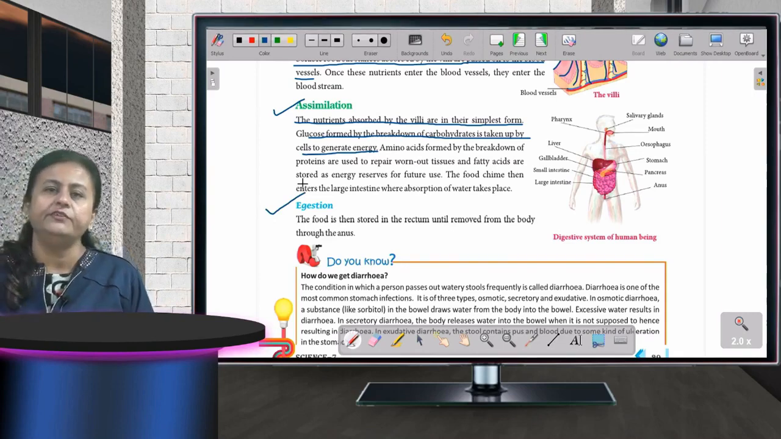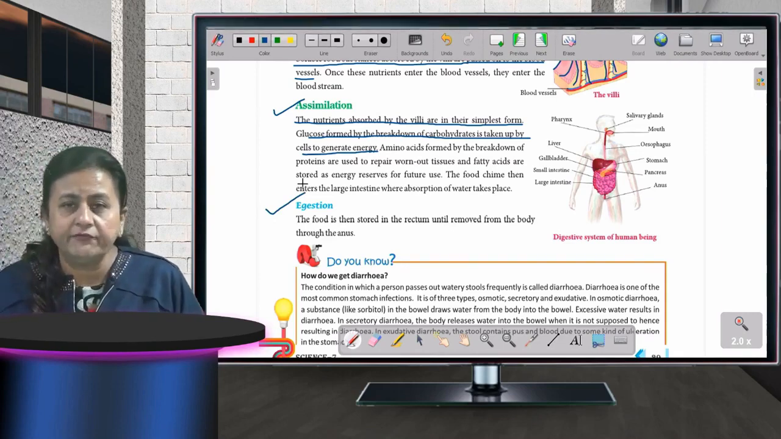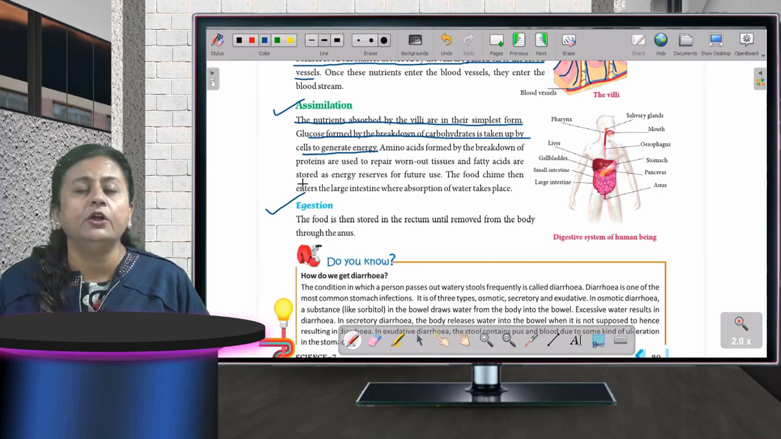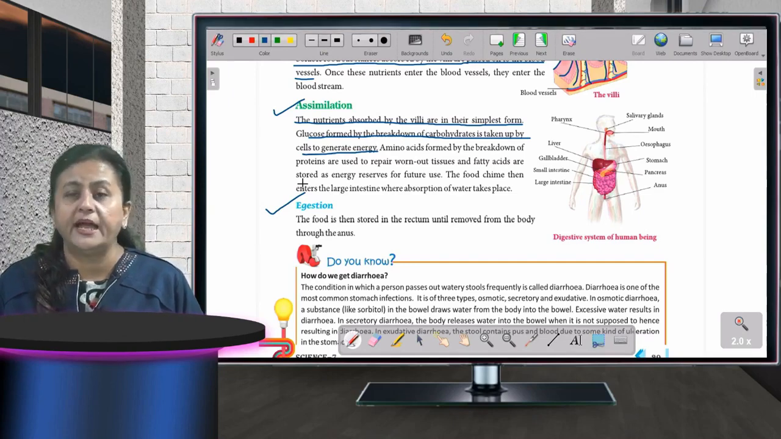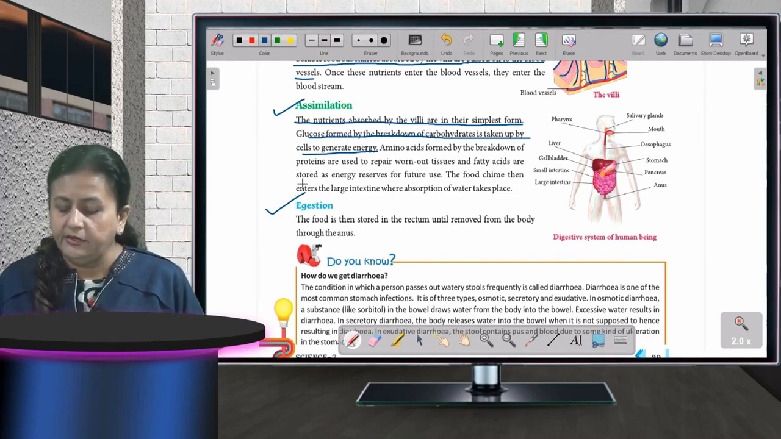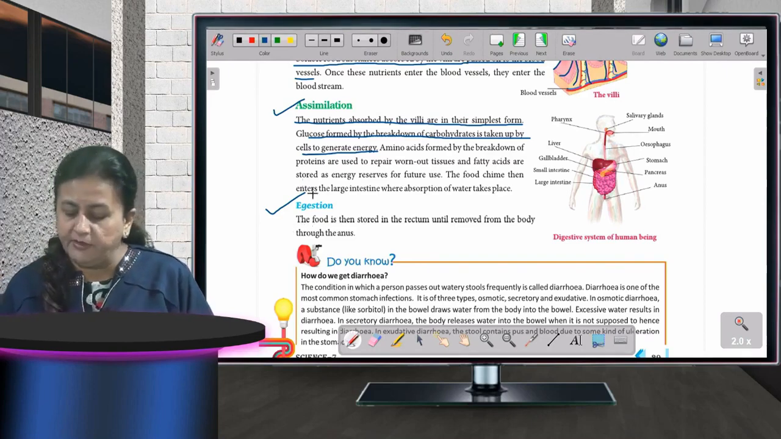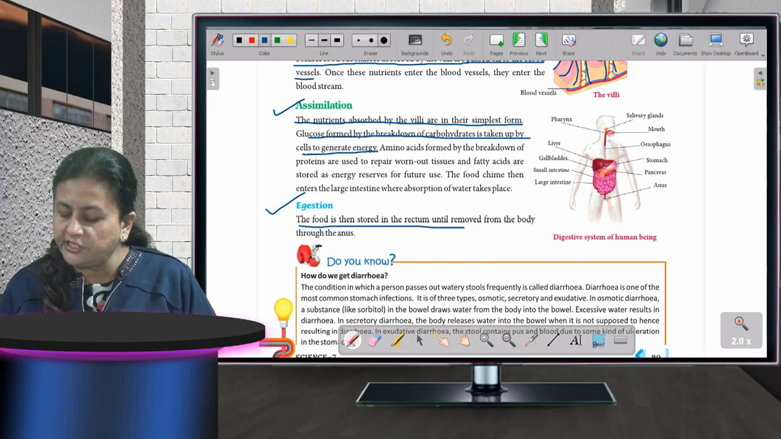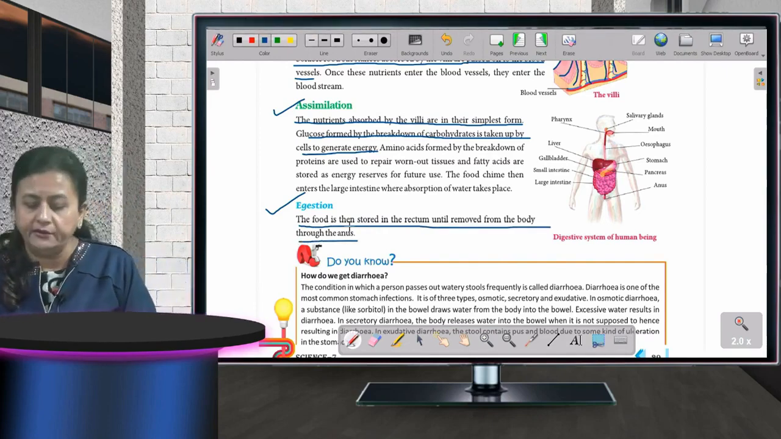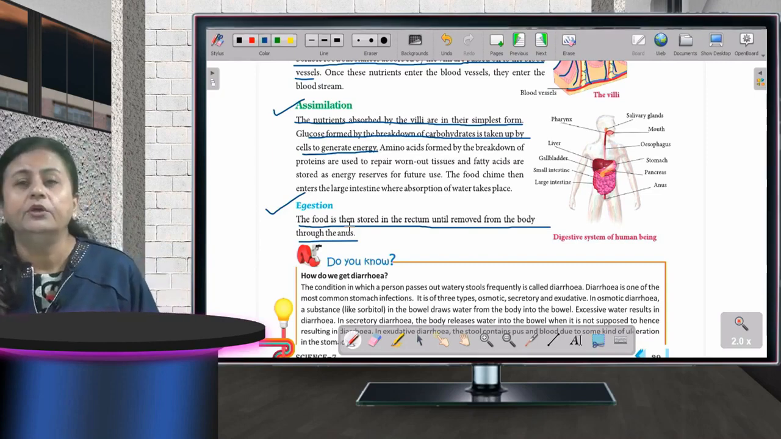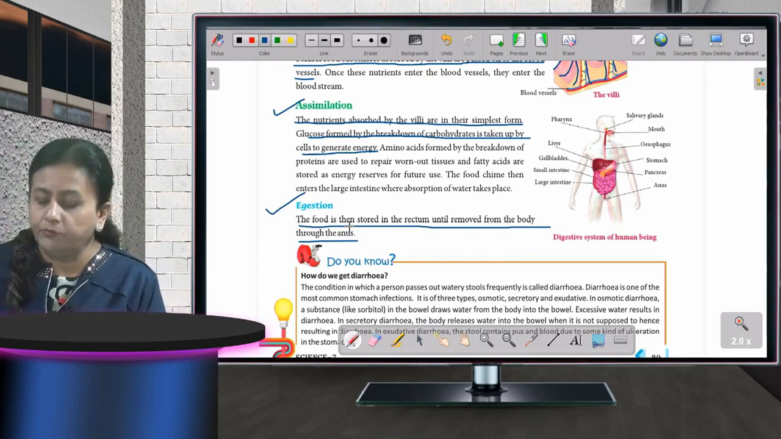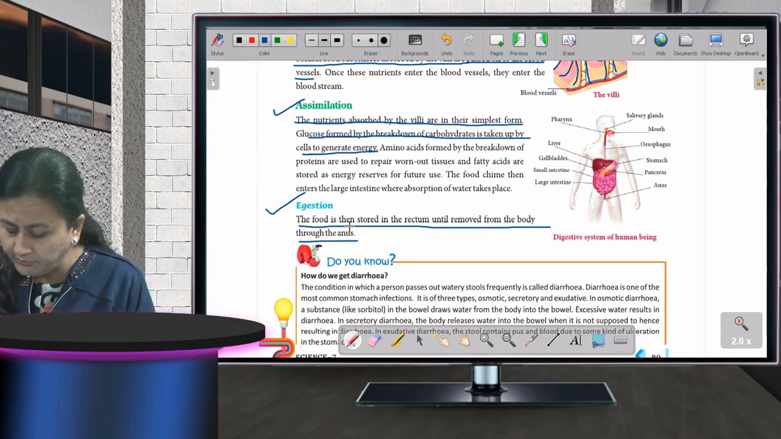Now whatever food we have eaten, some food is left undigested also, or which is not used by the body, that has to be taken out, and by which process does it come out? It comes out through the process of egestion. The food is then stored in the rectum until removed from the body through the anus. Okay, fine. I hope you have understood now the nutrition in human beings. Now come to the next part.